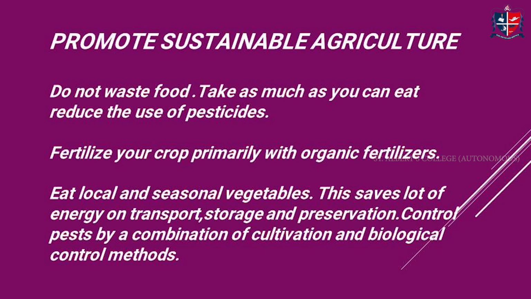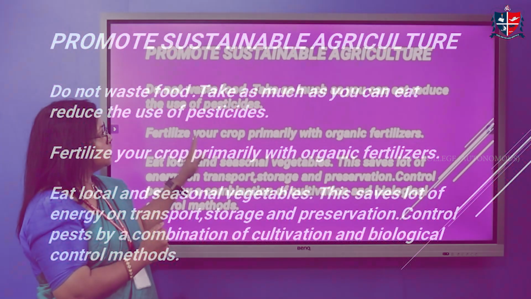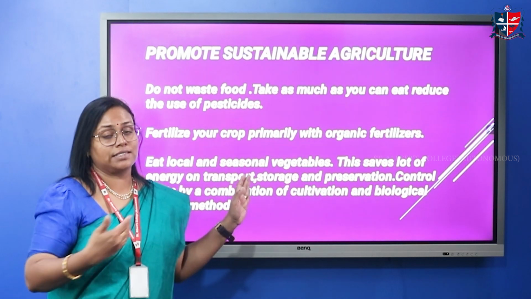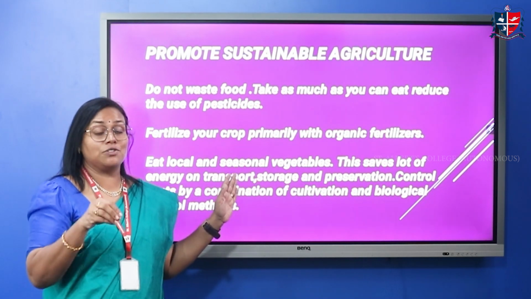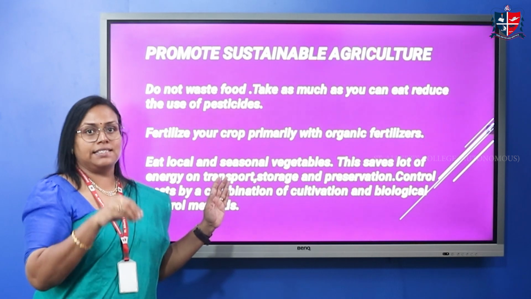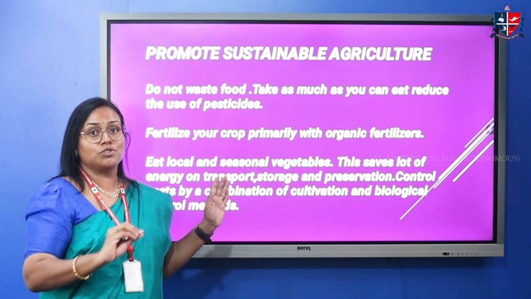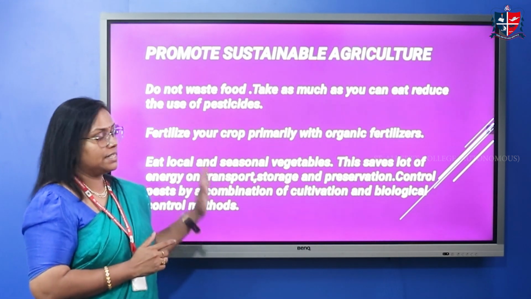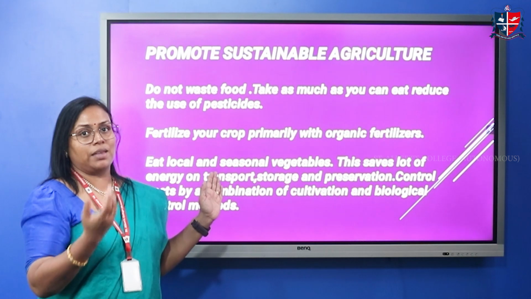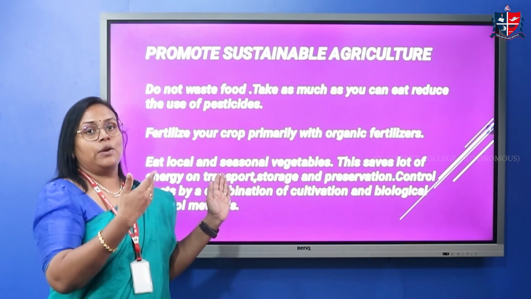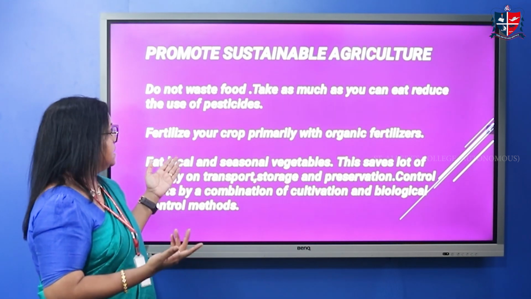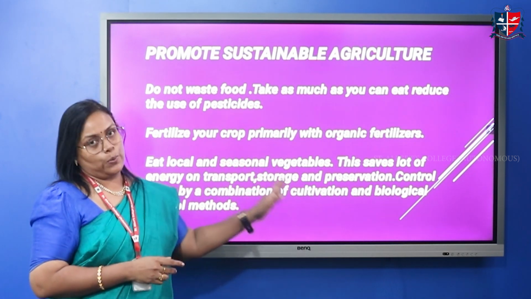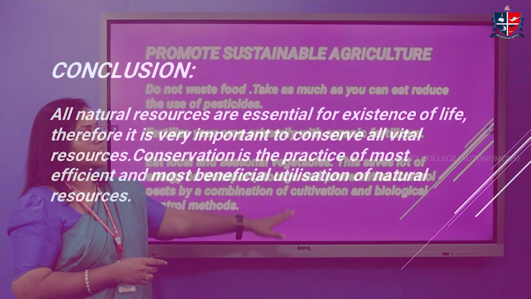Do not waste food; take as much as you can eat. Reduce the use of pesticides. We know that there is now a complete transition from the agriculture sector to the secondary and tertiary sectors, which give ensured returns. But we need agriculture because it is the basic source of raw materials for the industrial sector; without agriculture, no industries can survive. So we have to reduce the usage of chemicals, pesticides and fertilizers, and fertilize your crops primarily with organic fertilizers. Eat local and seasonal vegetables, which saves a lot of energy on transport, storage and preservation.